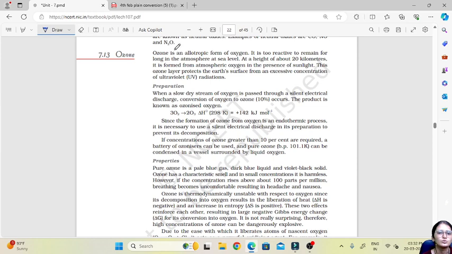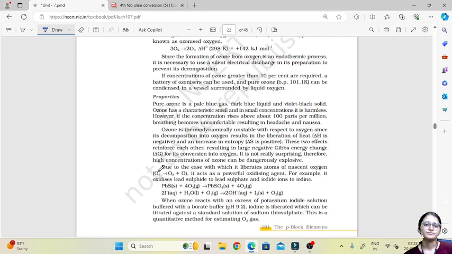Then about ozone. Ozone is an allotropic form of oxygen and too reactive to remain long in the atmosphere at sea level. The ozone layer protects the earth's surface from an excessive concentration of UV rays. And how is it prepared? It is prepared by passing a slow dry stream of oxygen through a silent electrical discharge. There is a conversion of oxygen to ozone, and the product is called ozonized oxygen.